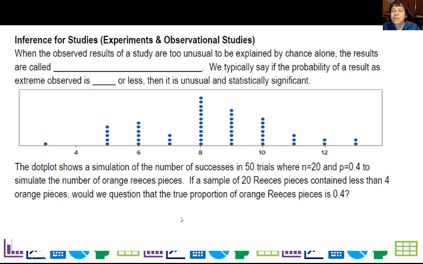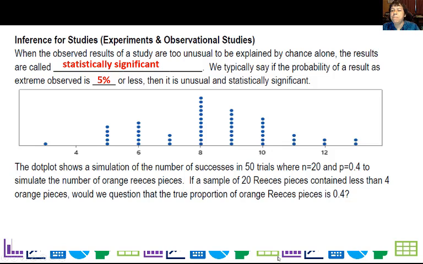Okay, so what can we infer about studies, either experiments or observational studies? Well, what we're looking for is when we see observed results that are too unusual to be explained by chance alone. When we get that, we call that statistically significant. If the probability of a result as extreme as observed is 5% or less, that's usually our guideline. It can change, but it's typically 5% probability or less.